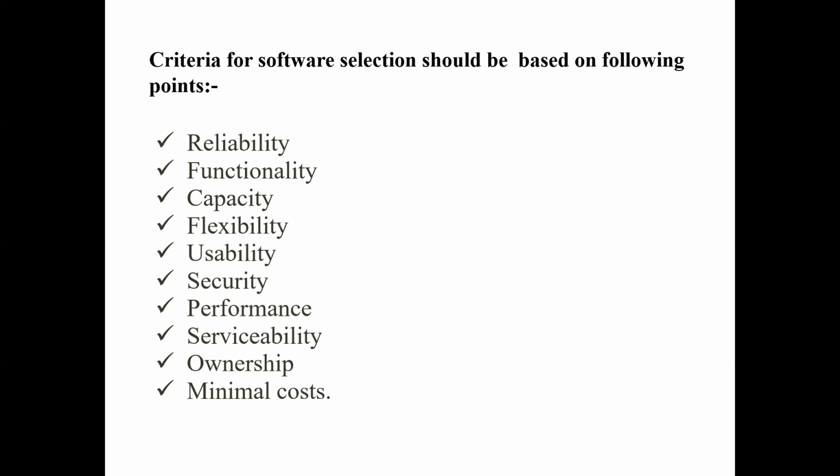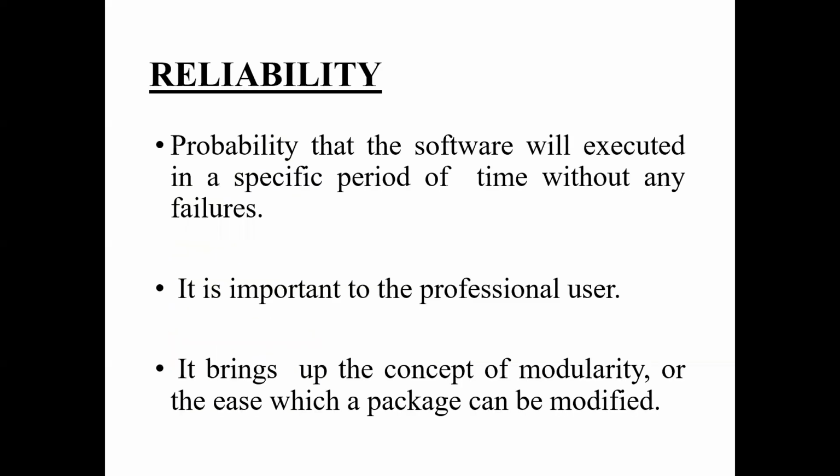We will go through them one by one in a few lines so that we get a clear picture of what these terms mean. So first one, reliability. This word has been made from reliable. It is the probability that the software will be executed in a specific period of time, that too without any failures.